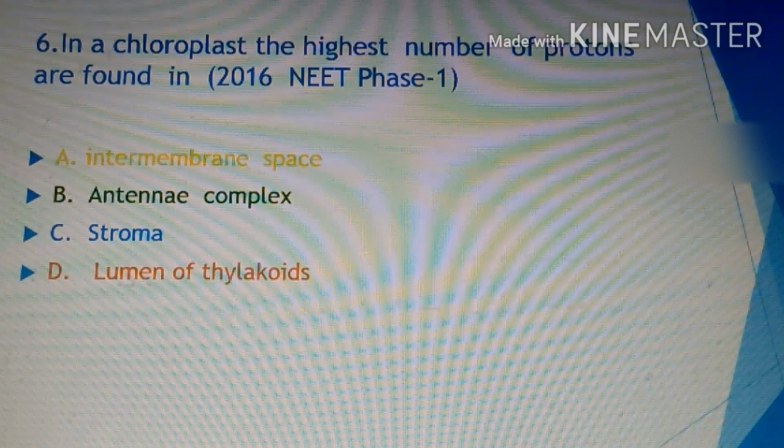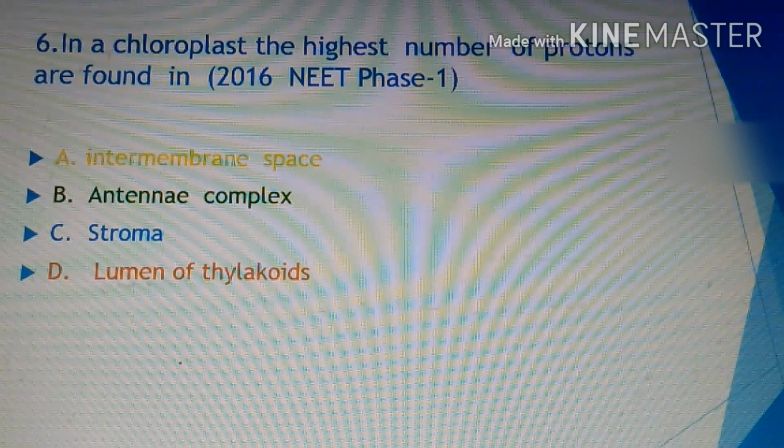In this next question: in a chloroplast, the highest number of protons are found in. This simple type of question was also asked in NEET Phase 1, 2016. Obviously you know that this is a question related to chemiosmosis, the experiment performed by Peter Mitchell, and this is the proton gradient mechanism. This was also told by me in my quick recap photosynthesis video.